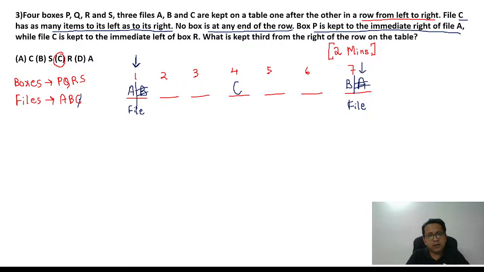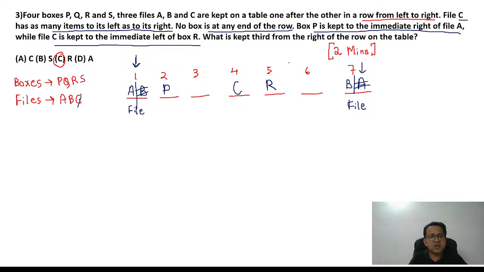Awesome. You got it. P is to the immediate right of A means P is going to be at number 2. And then they say C is kept to the immediate left of R. C is to the immediate left of R. Awesome. That means R would be at number 5 because only then C would be to the immediate left of R.